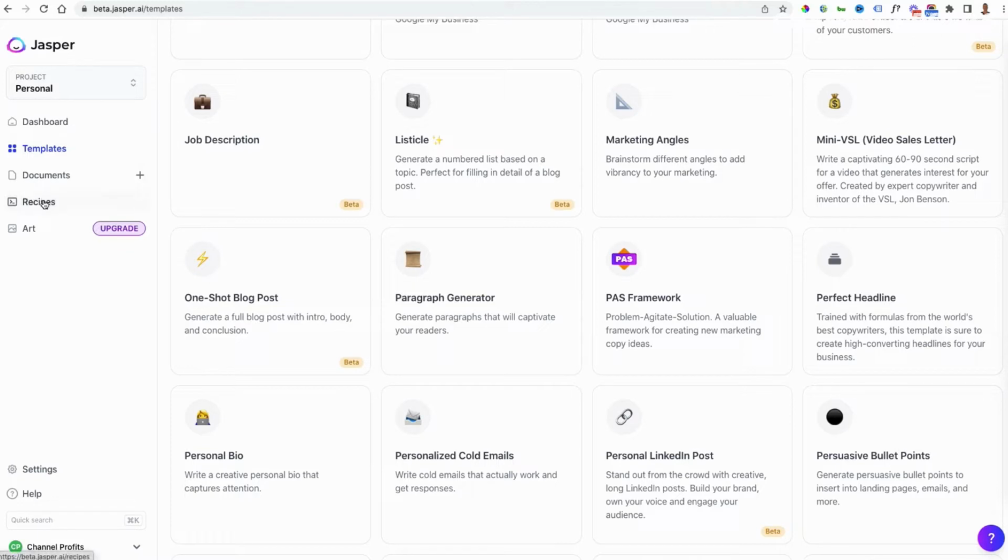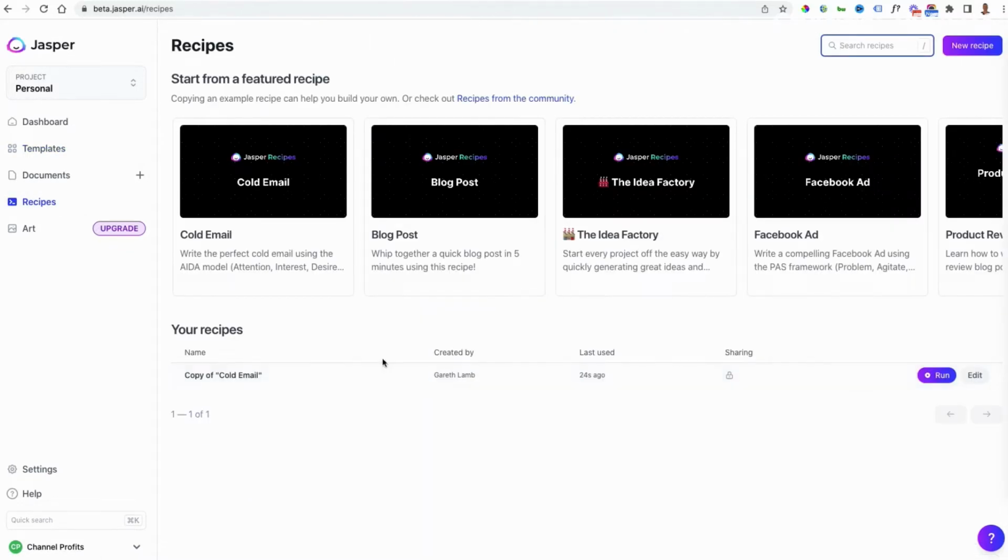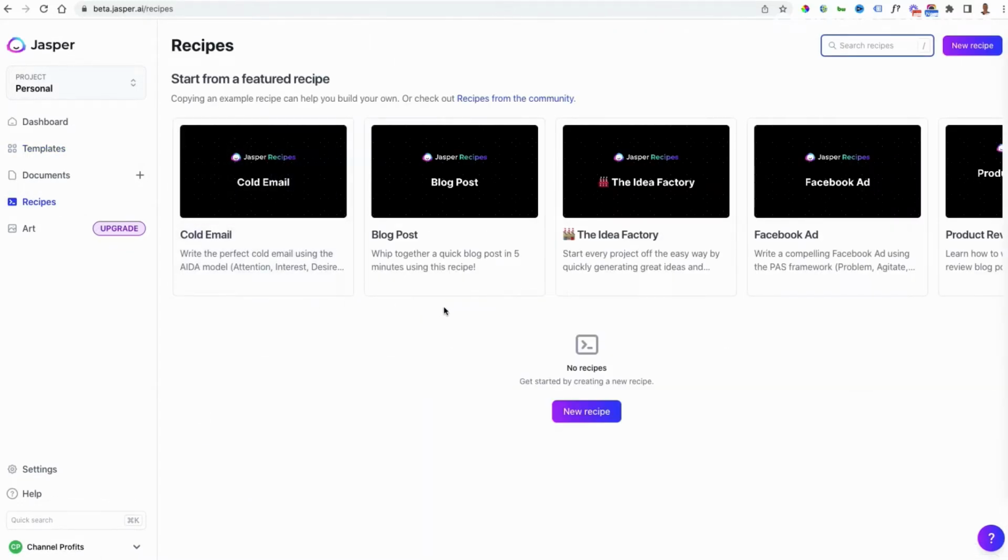The other thing is recipes. Now, recipes are similar to templates. They are just formats that you can follow along with. So I really see these as just being very similar to templates themselves. But what I prefer to use is the documents part here. So what I'm going to do here is create a new document.